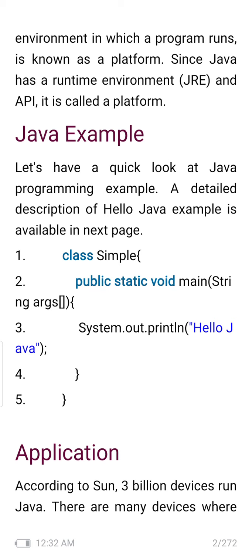And here, System.out.println: System is the class, out is the object, and println is the method of this out class. Okay, so this is similar to the print statement in the C language you have learned so far. So this is the simple structure of a Java program, and in the next classes we will see